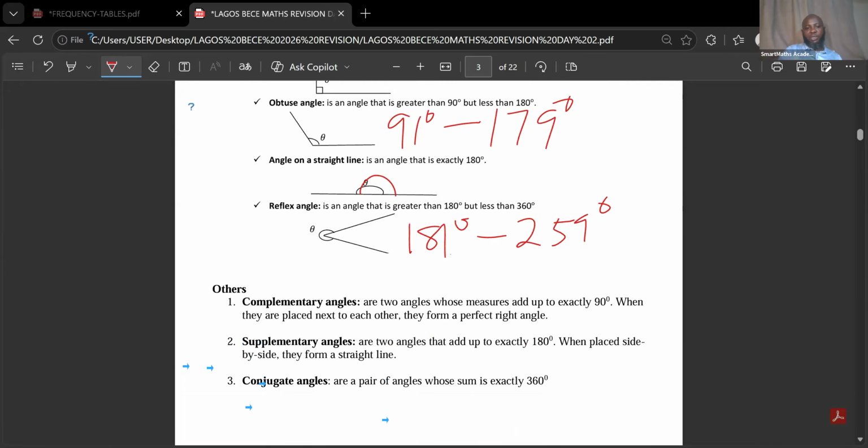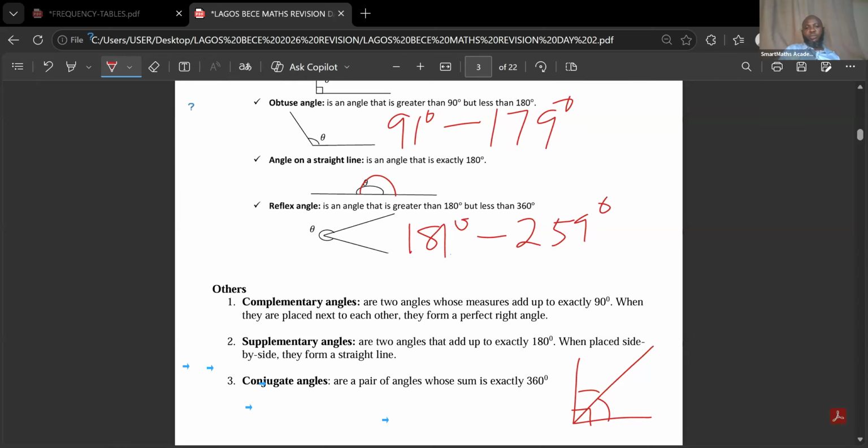The others I want to explain are complementary angles. Complementary angles are two or more angles that add up to 90 degrees. Two angles whose measures add up to exactly 90 degrees are called complementary angles. When they are placed next to each other, they form a perfect right angle, like a square corner. Any angle we have between them, this angle and this angle here, is a complementary angle.